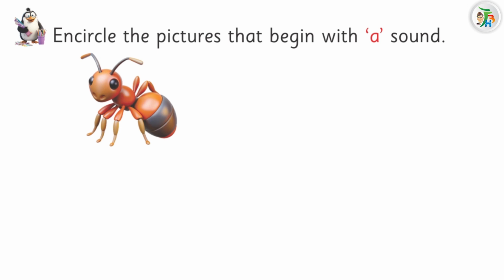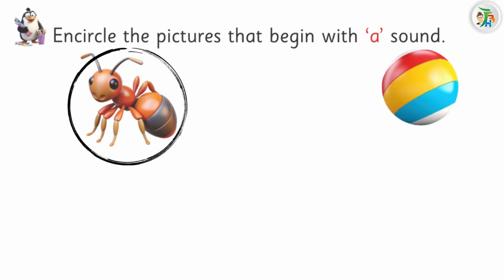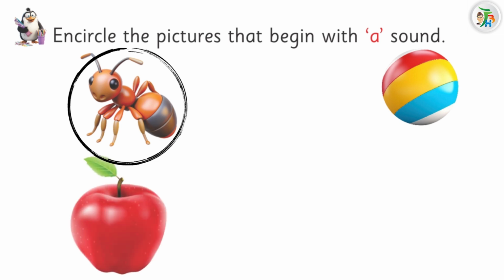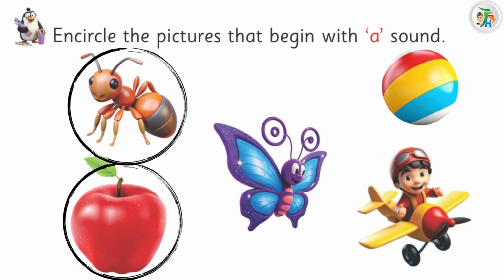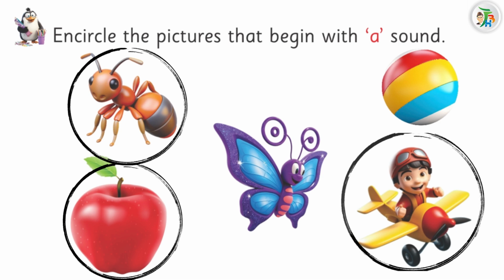Ant starts with A. Encircle it. Ball starts with B. Do not encircle. Apple starts with A. Encircle it. Butterfly starts with B. Do not encircle. Aeroplane starts with A. Encircle it.